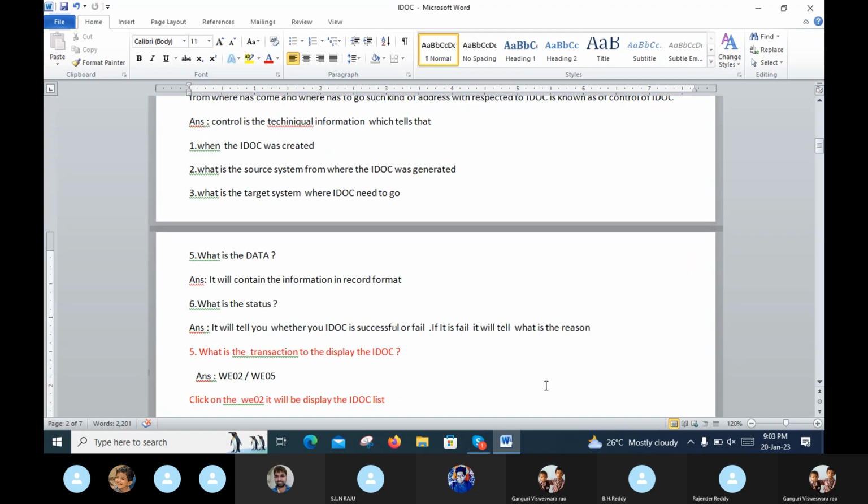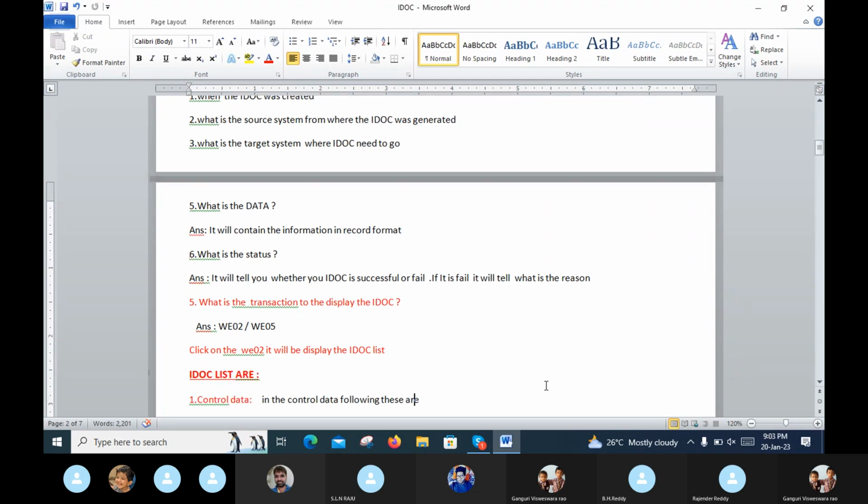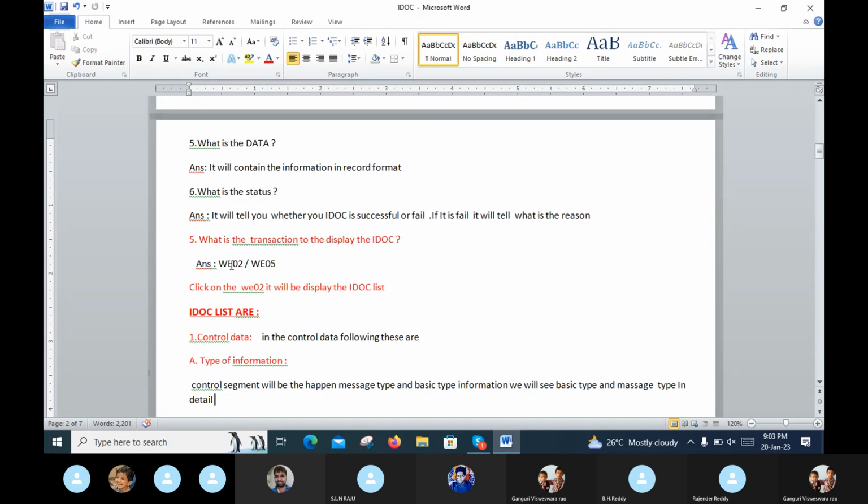So another, fifth question: what is the transaction to display an IDOC? WE02, WE05. This is the T code. When we have to display the IDOC, we put in the T code WE02 or WE05. Click on WE02 and the IDOC list will be displayed.